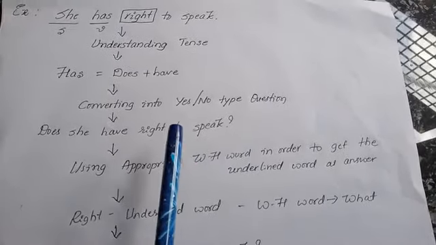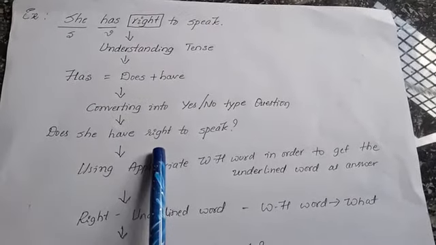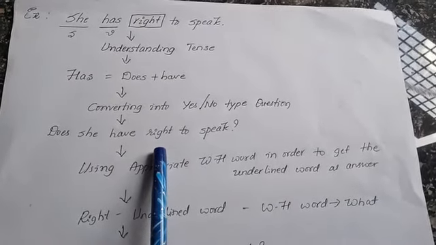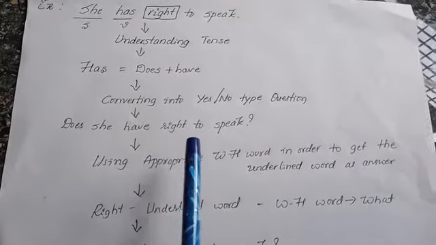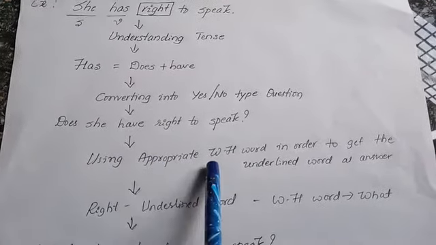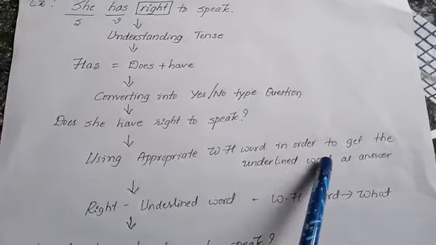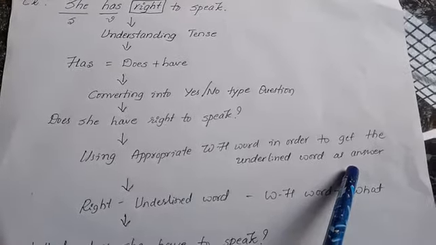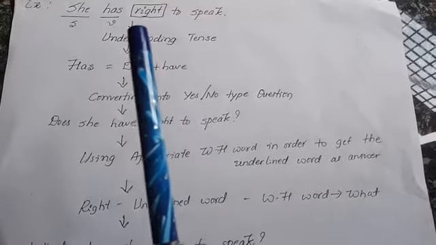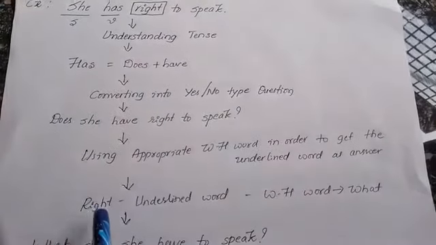Once we are able to write the very sentence as a yes or no type of question, we have to use the appropriate WH word in order to get the underlined word as the answer. What is the underlined word? That is right.